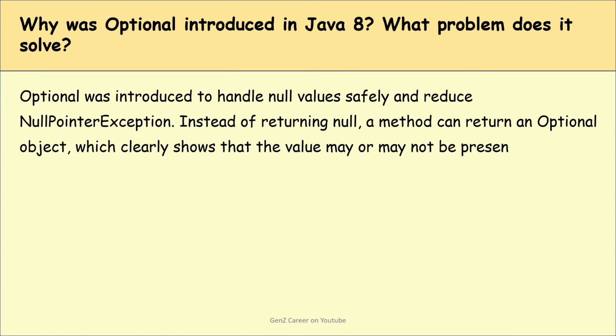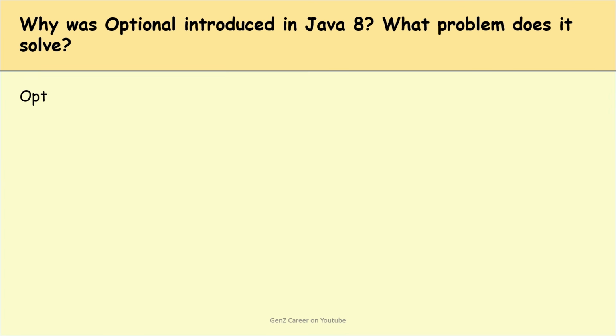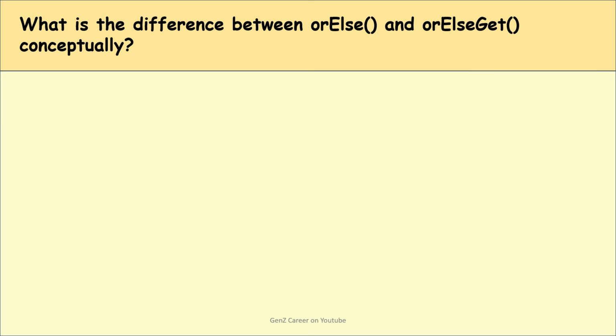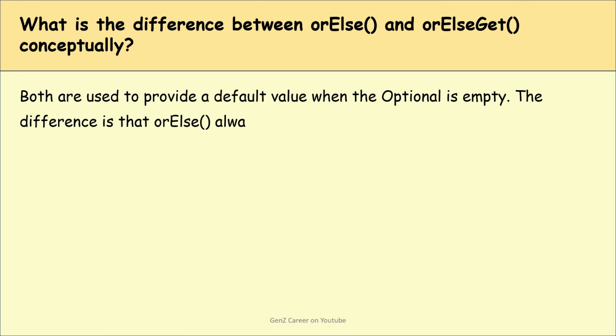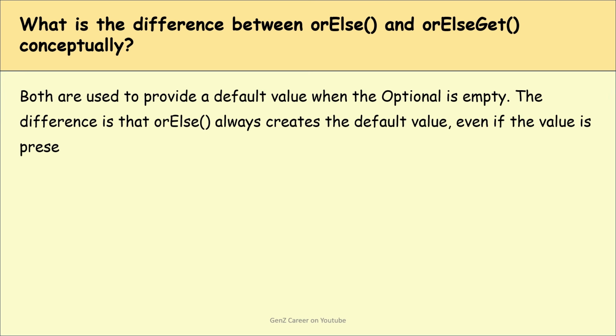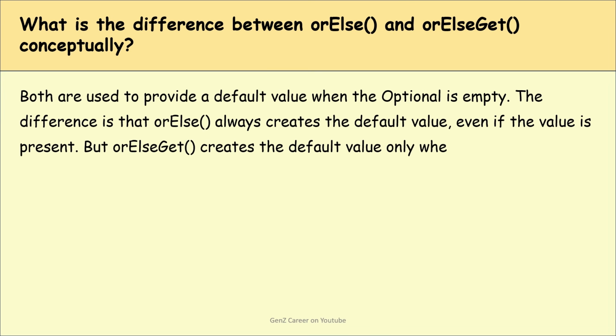Okay. Next question is, what is the difference between orElse and orElseGet conceptually? So both are used to provide a default value when the Optional is empty. The difference is that the orElse method always creates a default value even if the value is present, but the orElseGet method creates the default value only when it is needed, so it can be more efficient.